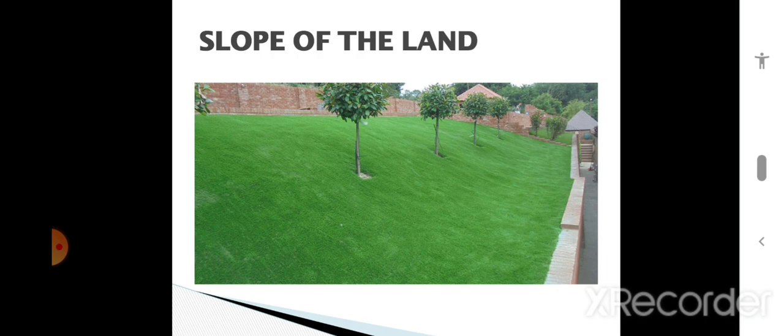So once again I'll repeat what are the factors which affect the natural vegetation of an area. Latitude, altitude, amount of sunlight, temperature, types of soil, terrain, amount of precipitation and the slope of the land.